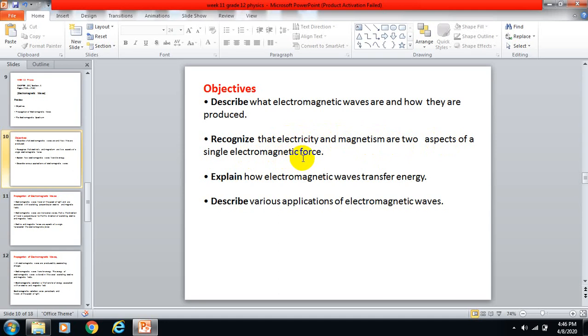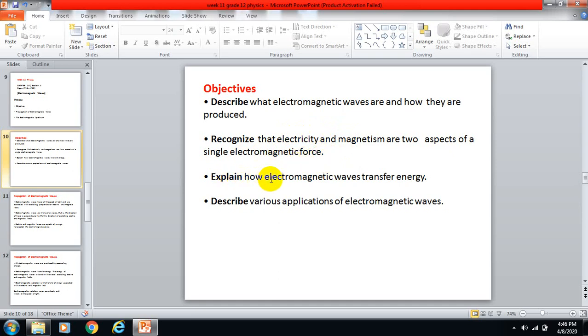If electricity and magnetism combine, collectively they will produce a force. We call it the electromagnetic force. If they produce a wave, we call them electromagnetic waves. So the combination of electricity and magnetism in the form of a wave, we call electromagnetic waves.